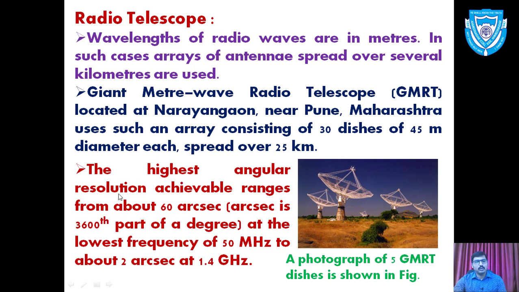The highest angular resolution achievable ranges from about 60 arc seconds, an arc second being a 3600th part of a degree, at the lowest frequency of 50 megahertz, to about 2 arc seconds at 1.4 gigahertz. This is the working frequency range and the corresponding limit of resolution. Here we have a photograph of the 5 different antennas, 1, 2, 3, 4 and 5, at the GMRT, Pune. Thank you.